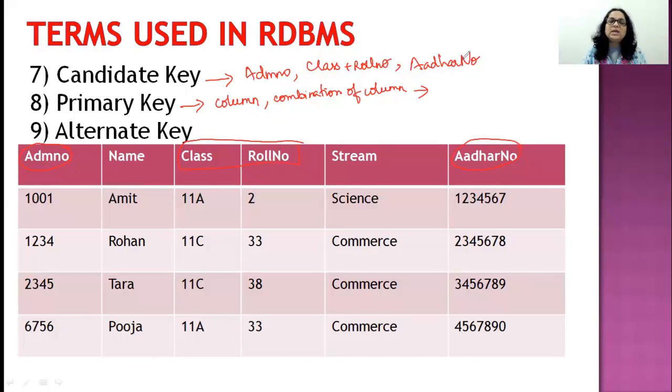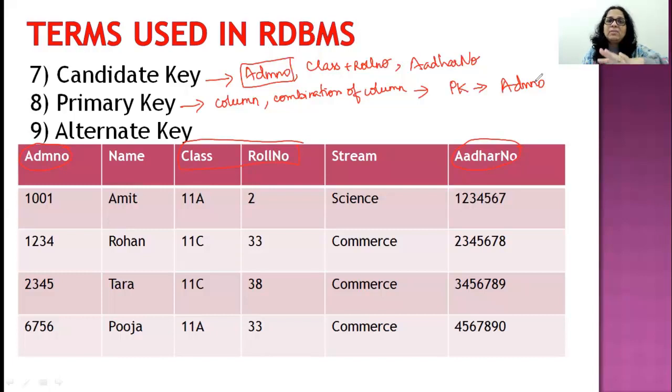Now, when we create this table, we decide out of these candidate keys what is the column that I want to choose as a primary key. And let's assume I decided that ADMNO is going to be my primary key. So PK is just my short form. I decided among the 3 candidates that I have, ADMNO is going to be my primary key.